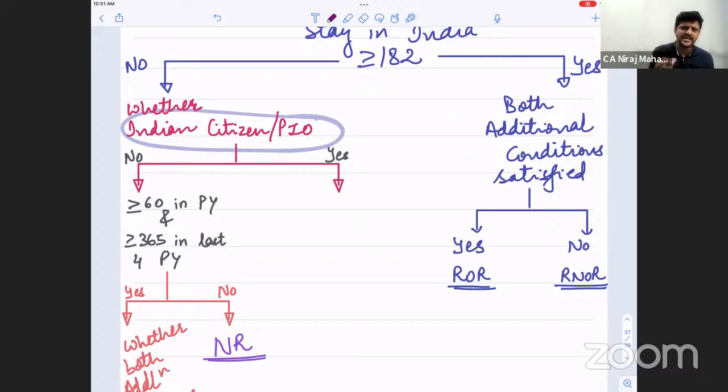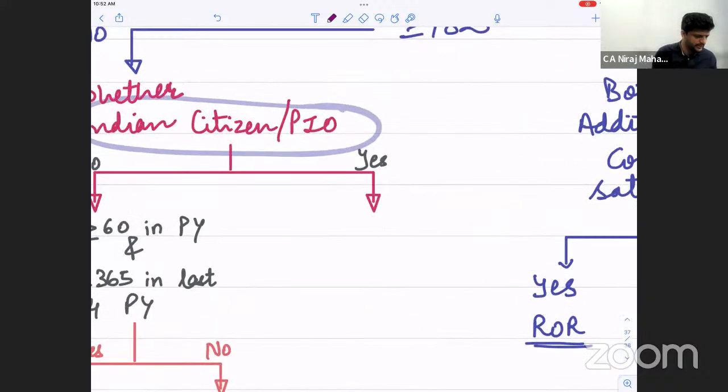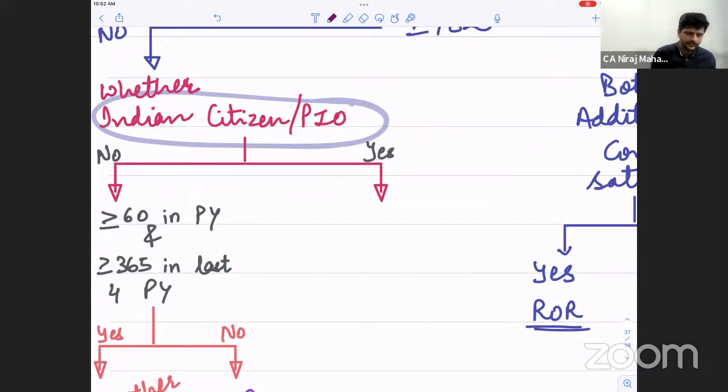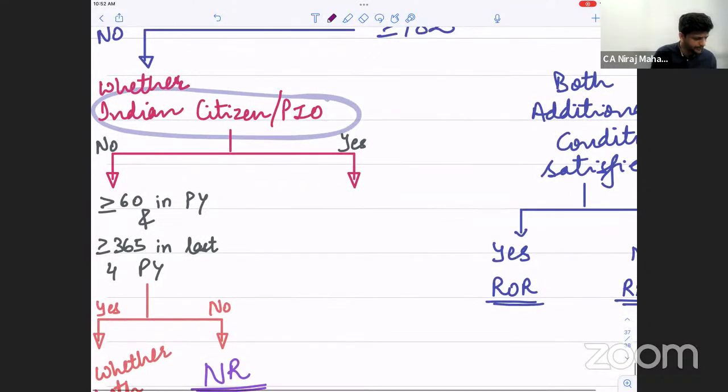Now tell me, if less than 15 lakhs, answer is NR. That is one way of looking at it, or one of the options. If number of days stays less than 120, answer is NR. Clear till here? Or yes or no? All of you okay till here? Now pay attention.